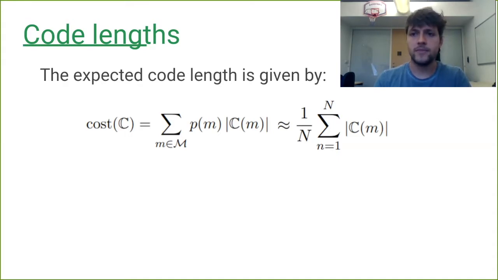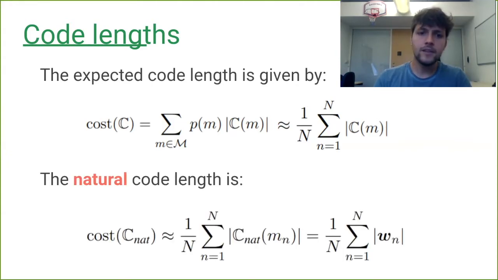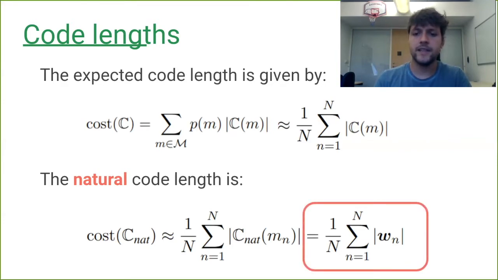So we can map directly the natural word forms that we find in Wikipedia to the meaning they represent, under our assumption at least. So moving to the natural code length, we can take it with this equation. And this is simply taking the average word length across all the tokens in this corpora.